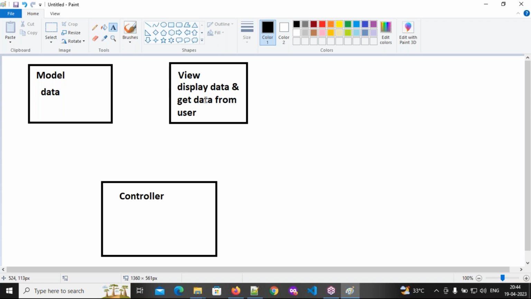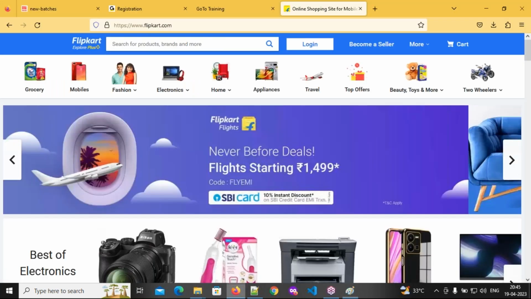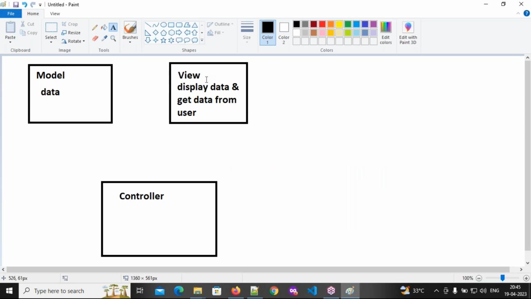Understanding my point? Respond. Yes, sir. Okay, right. That means the registration form and login form, everything we need to do in the view page only. And this product display form and everything we need to do in the views only. So where is the data available? In the model. Where do we need to display the data? In the view page.